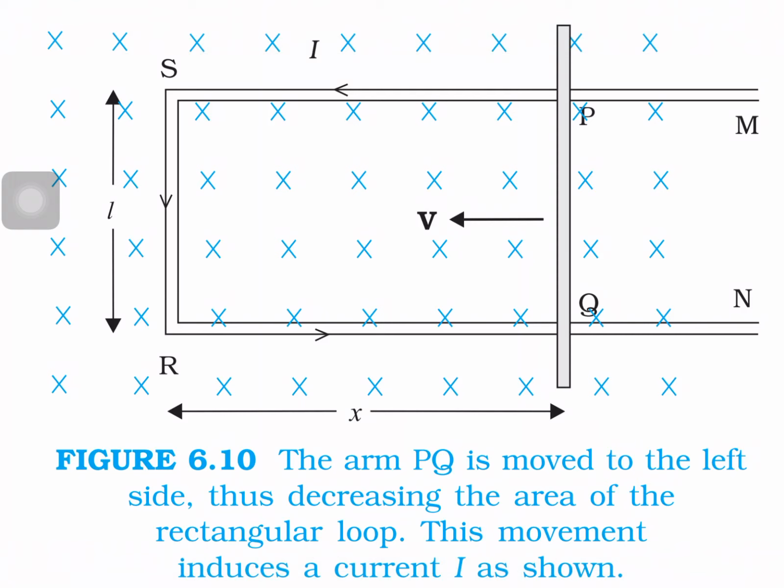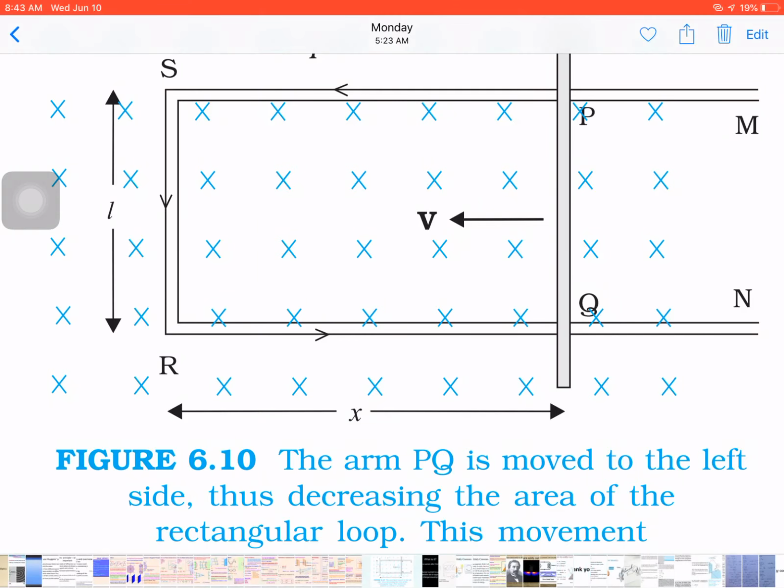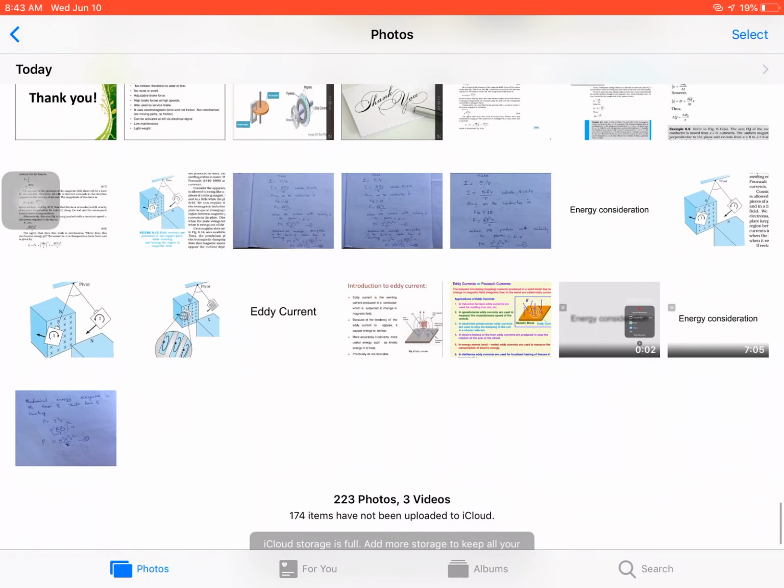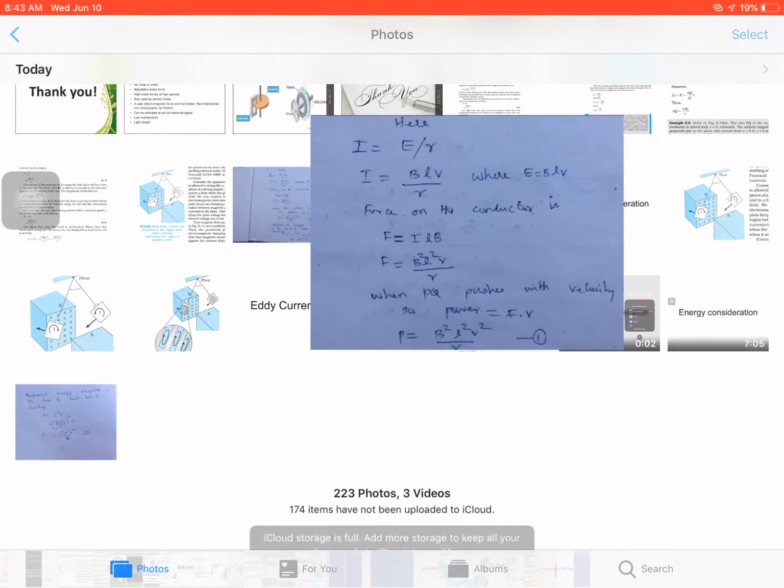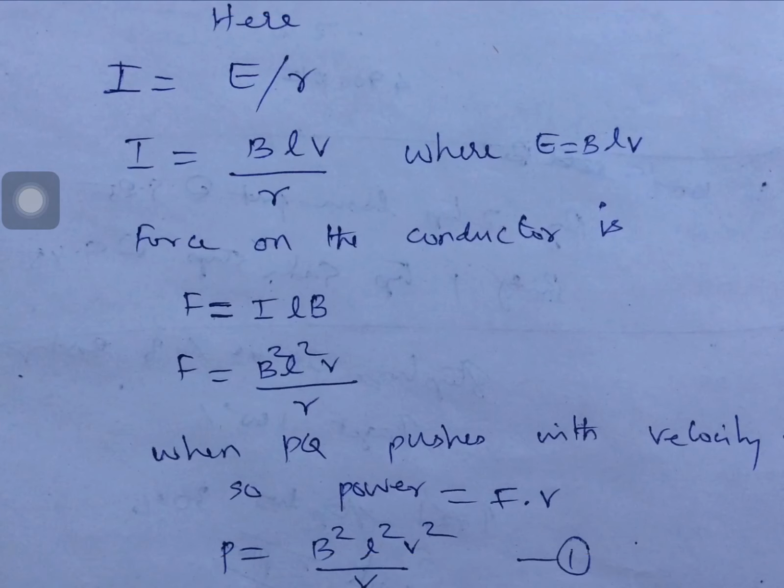In the diagram, the current carrying conductor moves with a velocity v. See the next slide, it will explain clearly how this is converted. Here the current I equals E by R, you know the formula, am I right?